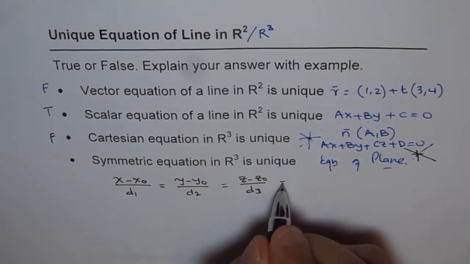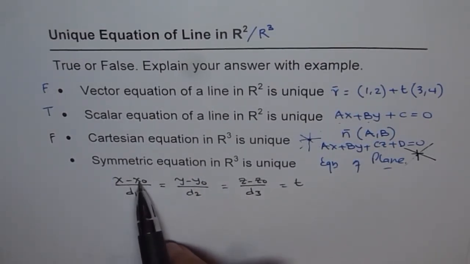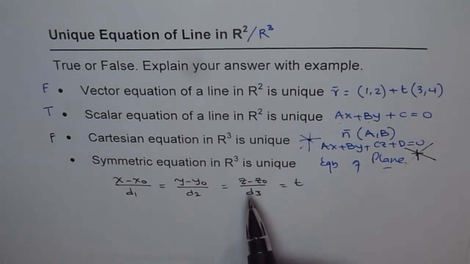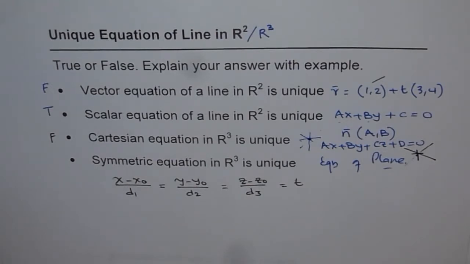And all these are actually equal to some parameter. Now, as you can see here, it is represented in terms of a point on the line, right? As in the vector equation, there are infinite points on a line, and therefore the symmetric equation in R3 is not unique, so it is false.